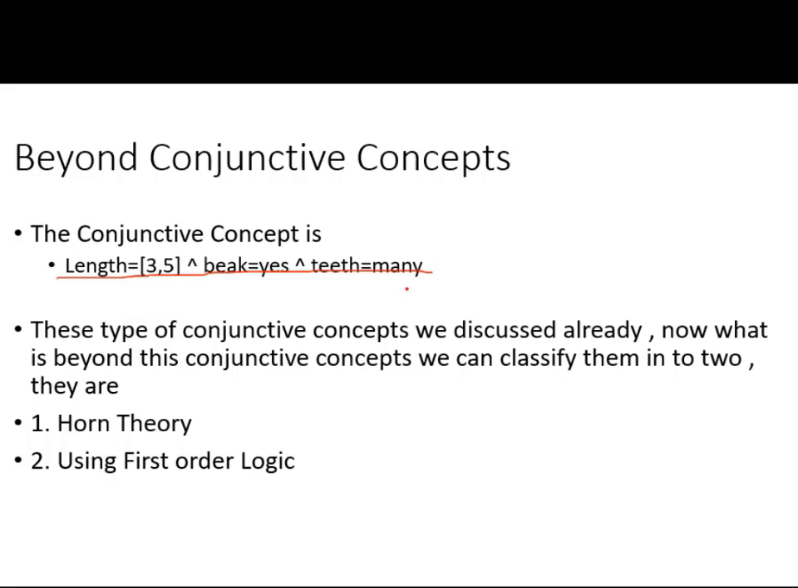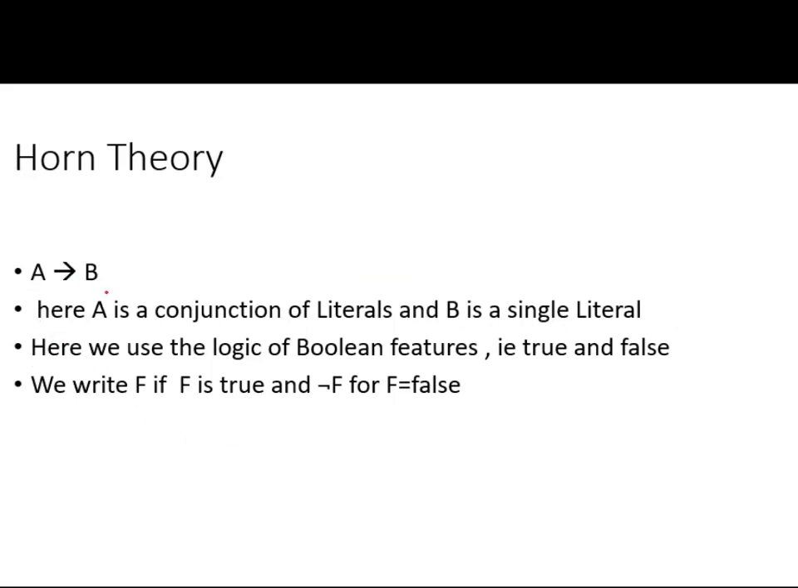Now, what are beyond conjunctive concepts? Here, beyond conjunctive concepts are two things. One is Horn theory, and the other one is using first order logic. Let us discuss now the Horn theory. What do you mean by Horn theory? It is almost equal to what we already discussed, conjunctive concepts. But here, some notation is different, as simple as this.